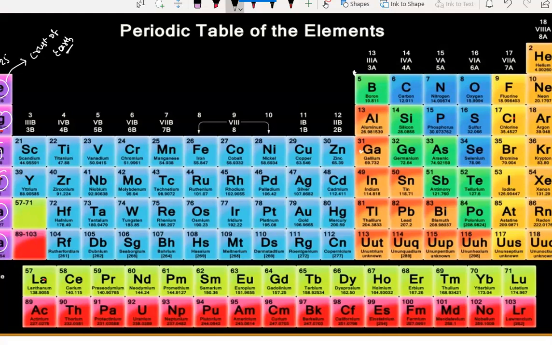Because they are available in the crust, they have got the name earth metals. But their nature we will see. Hydrogen, lithium, sodium, potassium are not available in the crust of the earth, but they also belong to the same group.